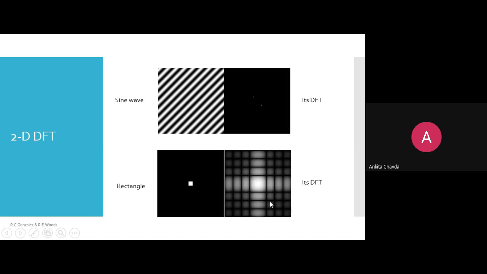Fine. This is your frequency phase, the main origin, right?